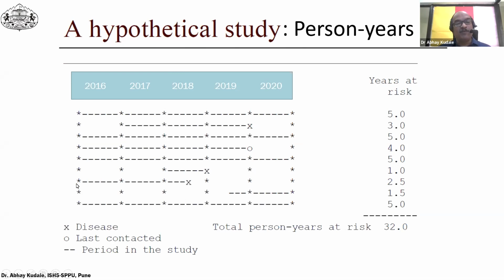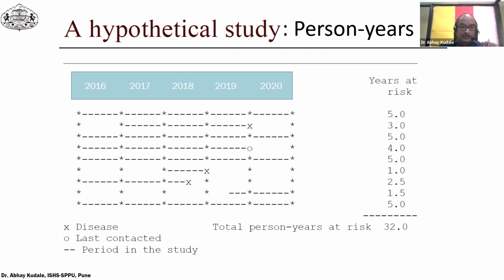Okay, starting from first year, in the middle of third year, basically this particular person got diagnosed with a disease, so he is adding 2.5 years at risk. This particular person started in the mid of 2019, so he is adding 1.5 years at risk. And this particular person is adding 5 years at risk. If we take the sum total of all these years at risk, then that becomes 32. That is how people actually draw total person years at risk as a measure of disease.